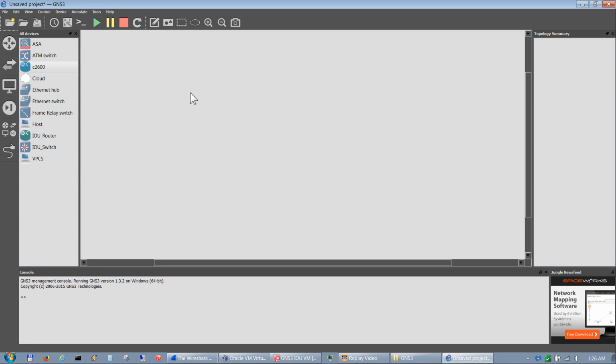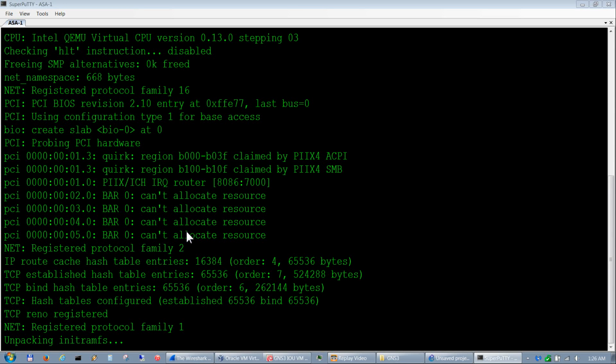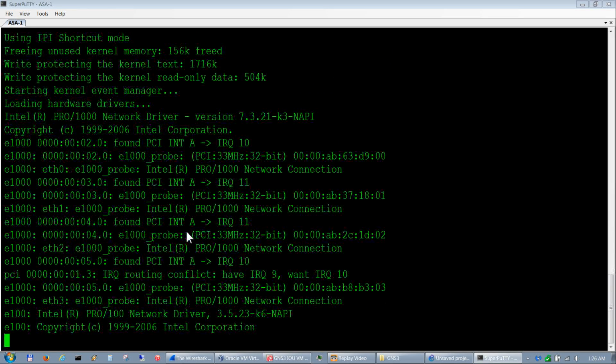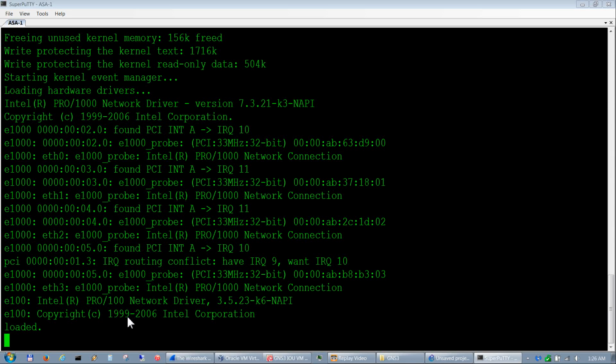Alright, so the last one I want to show you is the ASA. And that's the one that takes the longest. So we'll go and start that. Start SuperPutty. In a second here, it will show that it's initializing the flash that we just added.